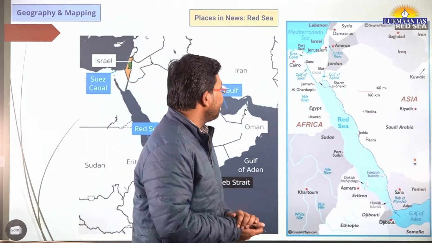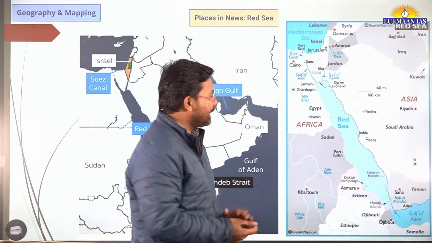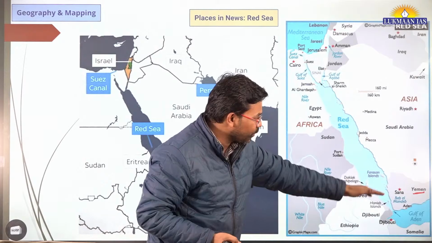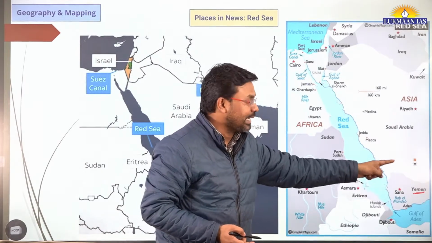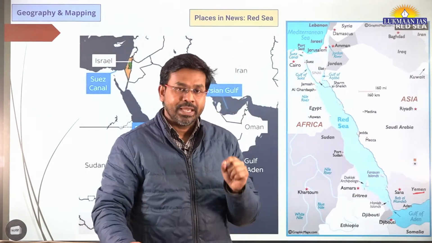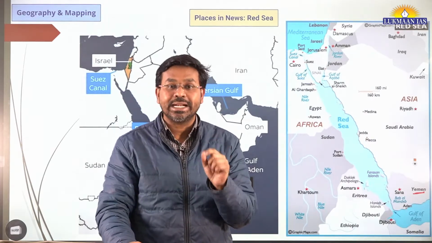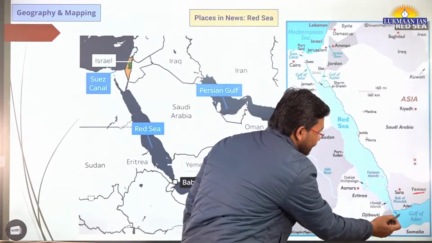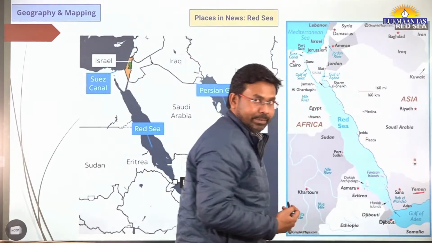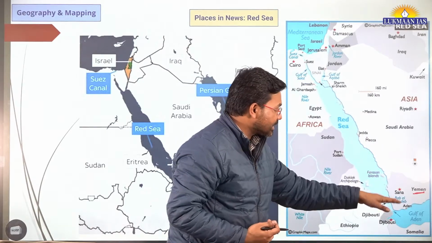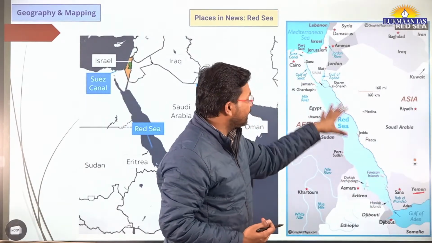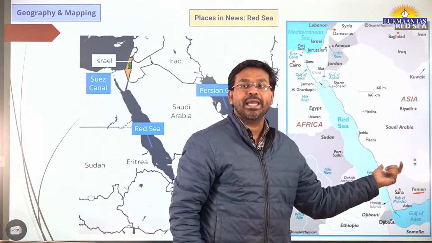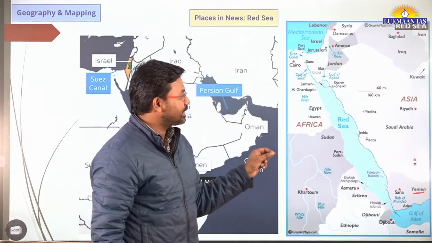Recently what has happened is that people who are based in Yemen. So Yemen is a country in the Arabian Peninsula. It is the southernmost country in the Arabian Peninsula. So in Yemen, Houthi rebels reside. And Houthi rebels had started attacking all the cargo ships that were passing through the Gulf of Aden or Strait of Bab el-Mandeb. And so the ships that were moving towards the Red Sea or from the Red Sea, those ships were being attacked by Houthi rebels. All right. So this is the thing.